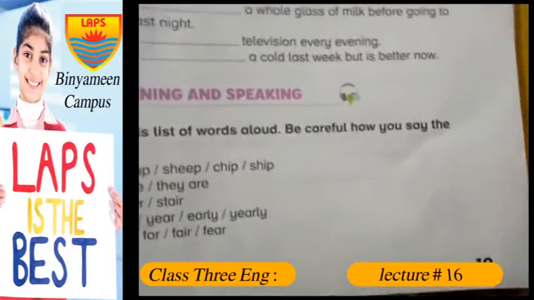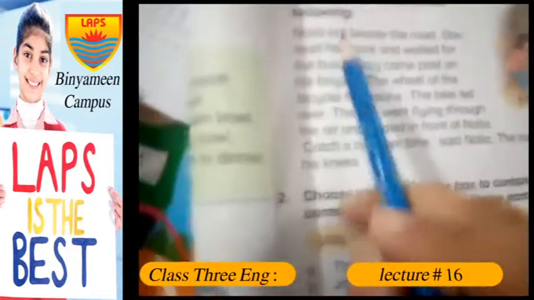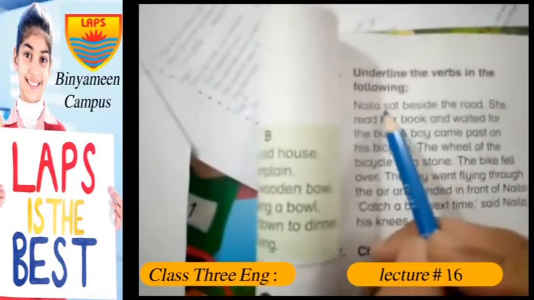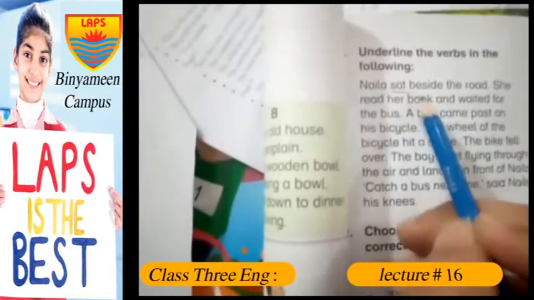If you open your books to page 19, we have this activity C1. Here it says underline the words in the following. Naila sat. Now the first word is sat beside the road.